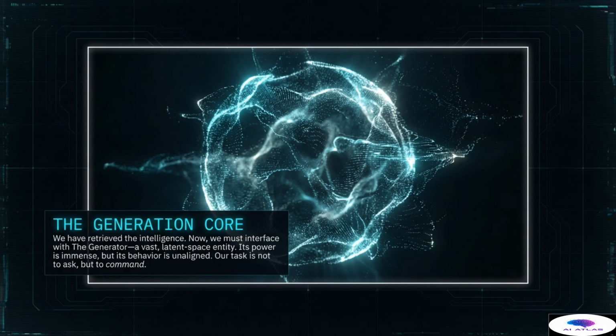Let us first define the entity we are working to control, the generation core. We have successfully retrieved the raw intelligence. We now possess the key to interface directly with the generator itself, which is a vast, multi-dimensional, latent space entity. Think of it as a limitless, chaotic ocean of data and potential correlations that hold enormous predictive power. Its power is immense, bordering on the mythological in its scale and speed.